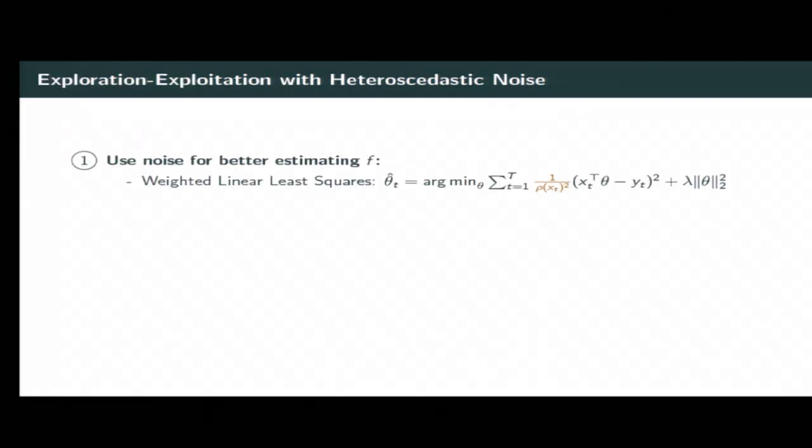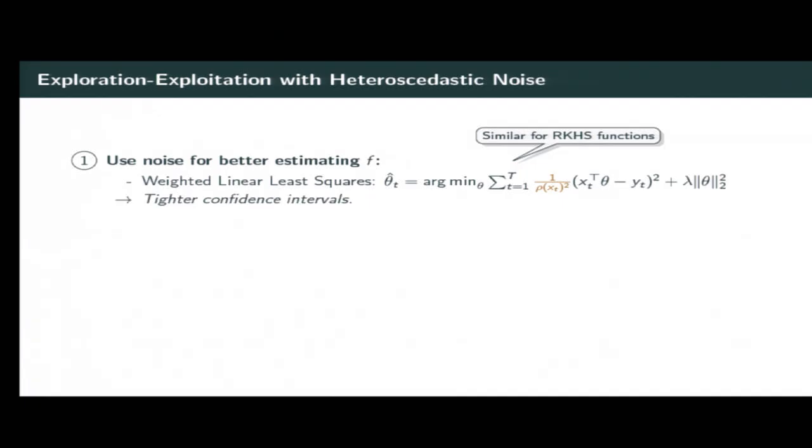Okay, now in this setting of stochastic bandits with heteroscedastic noise, there are two key differences compared to the setting with homoscedastic noise. The first one is that we can make use of the noise bound to build a better estimator. For example, say the reward function is linear, and we are using a regularized least squares approach. We can add these weights in front of the residuals, kind of normalizing the data to get a more efficient estimator. This is known as weighted least squares and also works similarly in the kernelized setting. So this, of course, applies to many algorithms. For example, we can plug that in UCB and hope to get a more efficient algorithm.